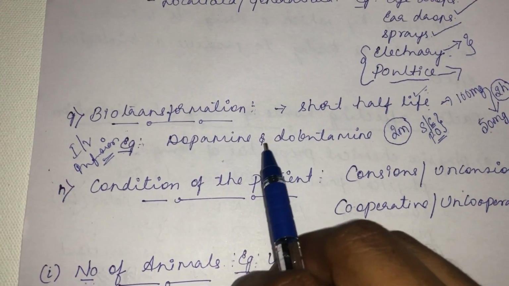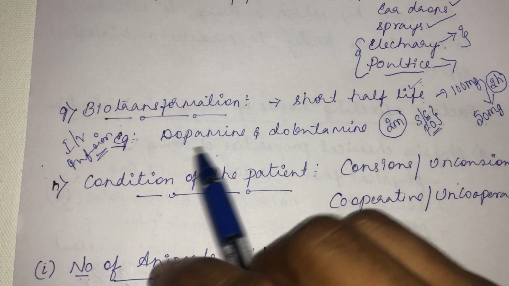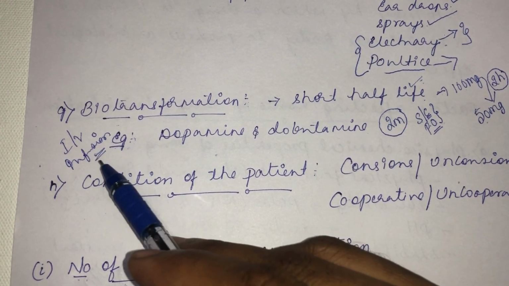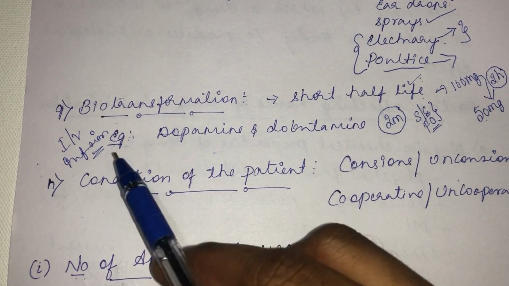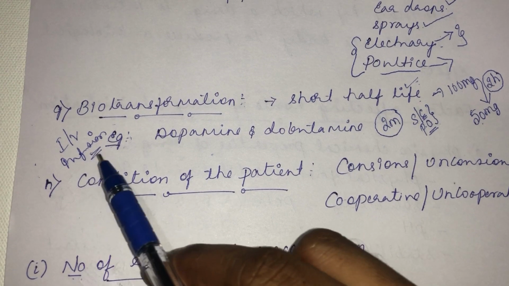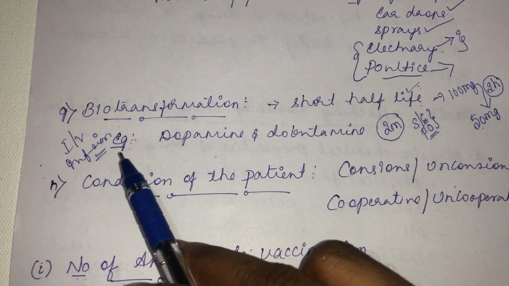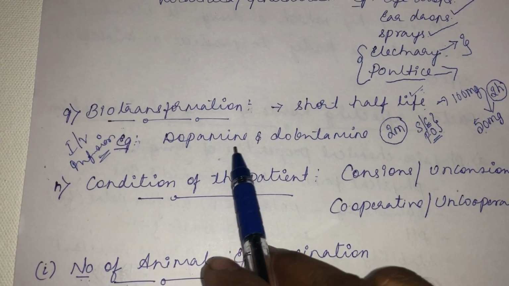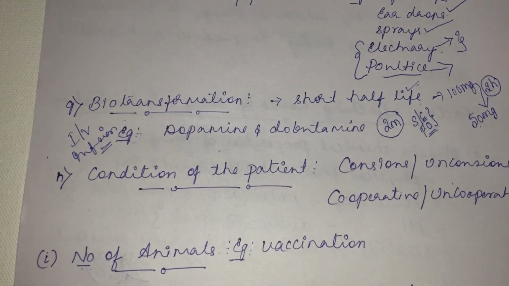You see the effect of dopamine and dobutamine. After its effect, you release another drop. So you give dopamine and dobutamine slowly through the intravenous infusion route. Only through intravenous infusion do you give such drugs which have a very short half-life.